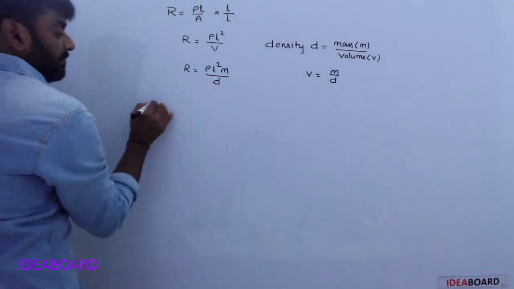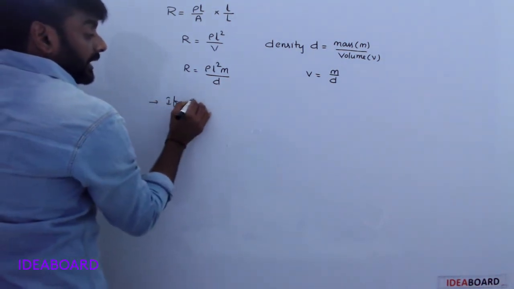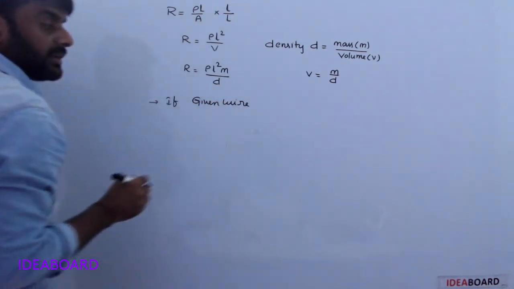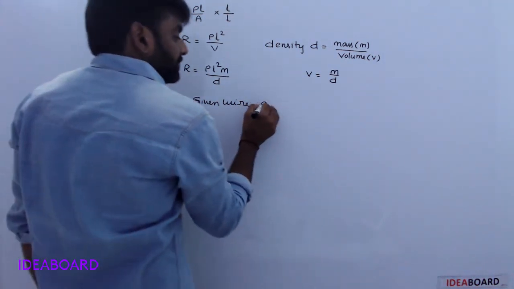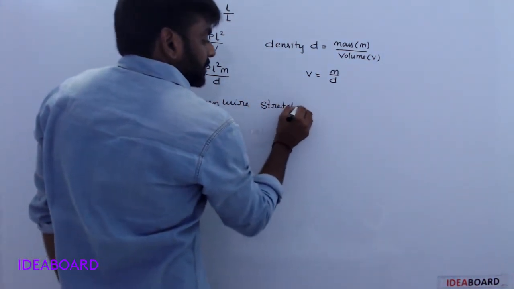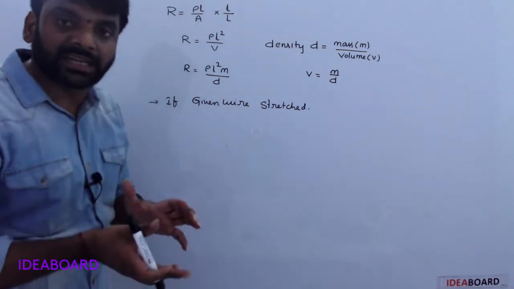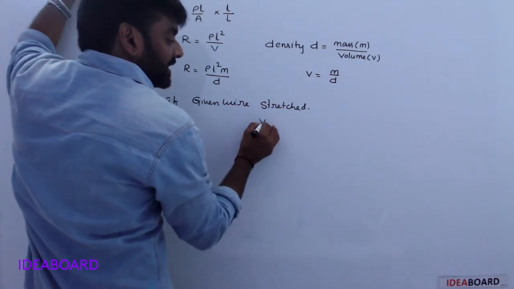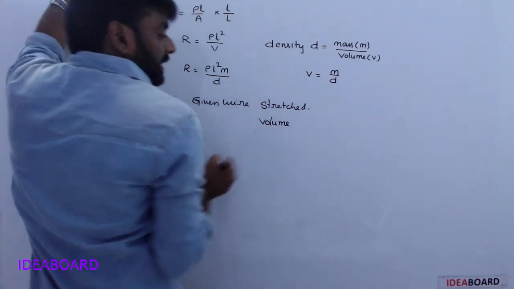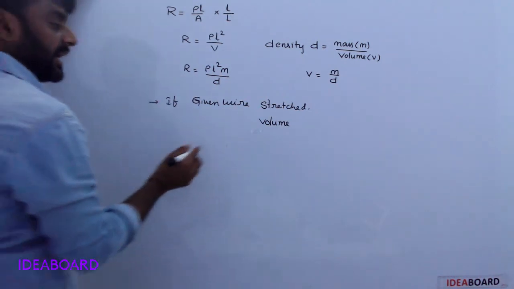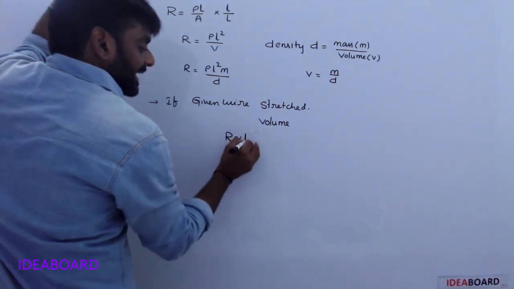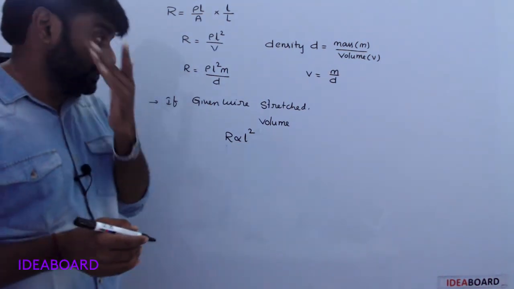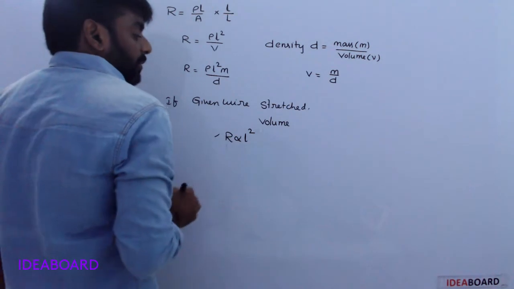Now, if the given wire is stretched or drawn or melted, in any case which one is constant? Volume is constant. In these cases volume is constant, so resistance is directly proportional to L square. Resistance is directly proportional to L square.